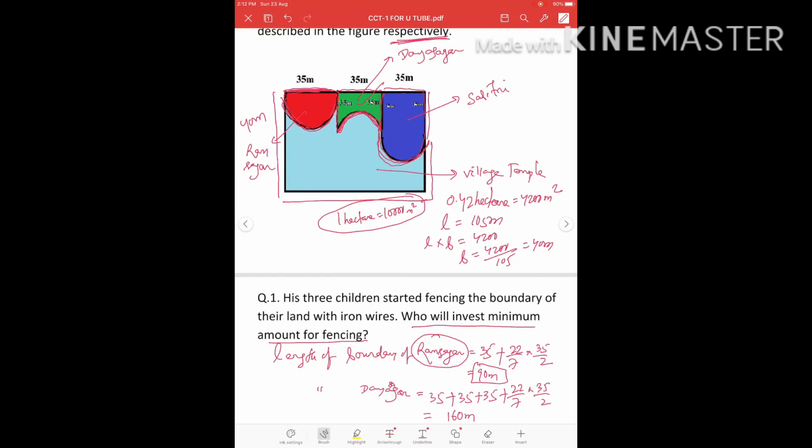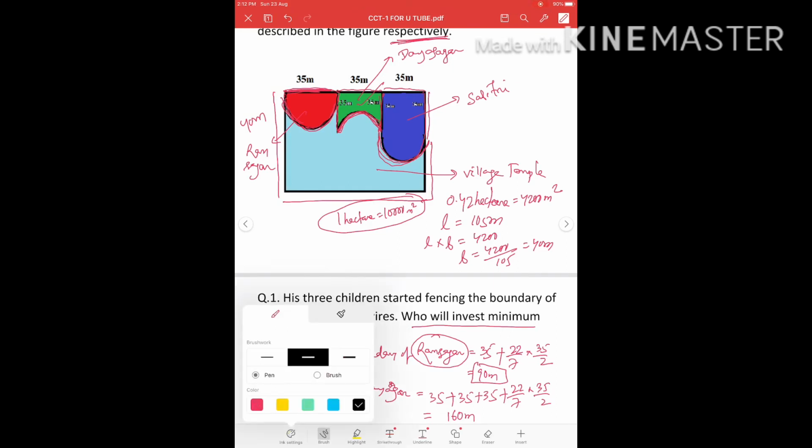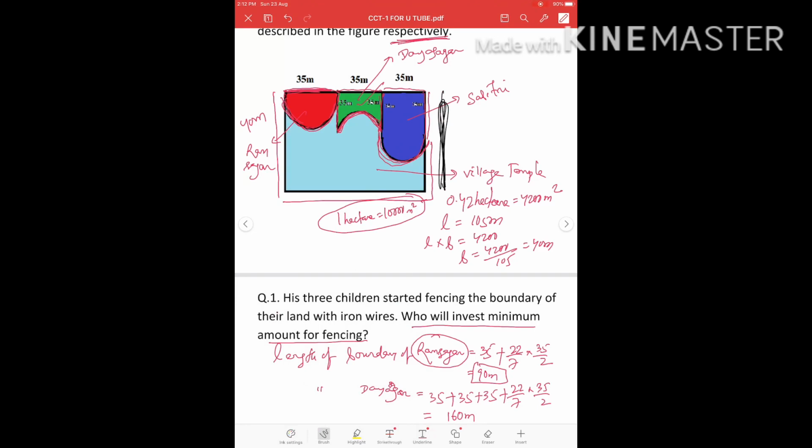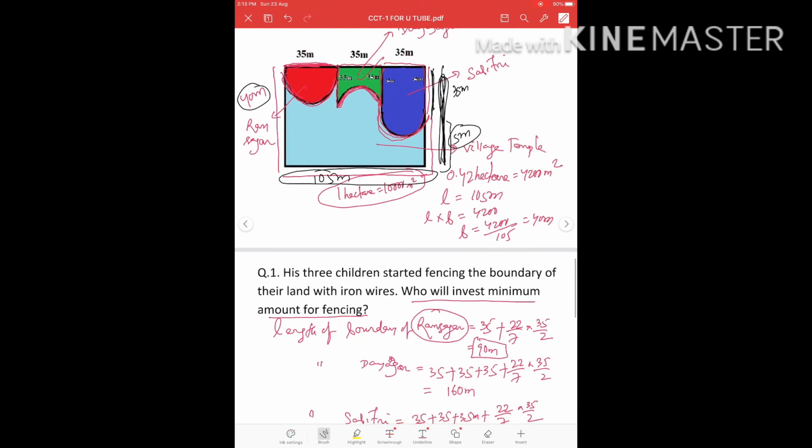Okay, now from this 40 meter length, this one 35 meter is already fenced by the children, means Savitri. Only 5 meter extra the village temple has to fence. That means the village temple has to fence 40 meter, this distance means 105 meter, and this distance means 5 meter.